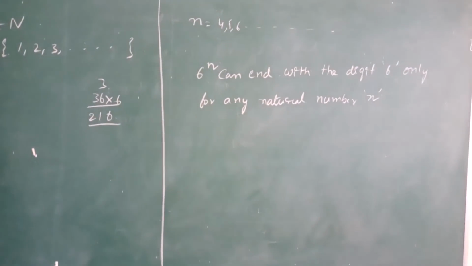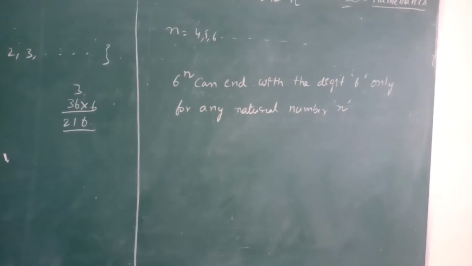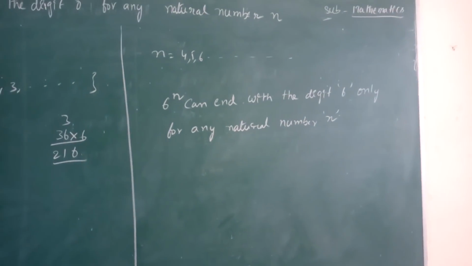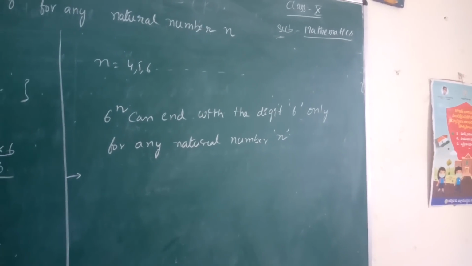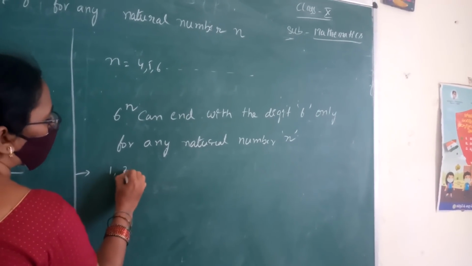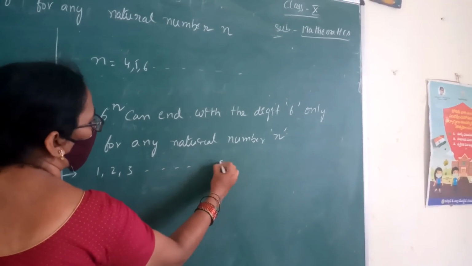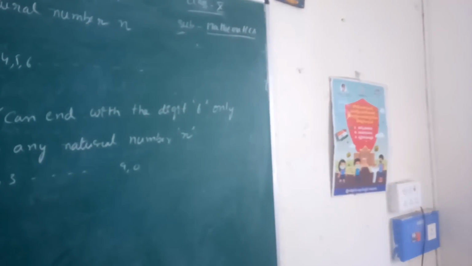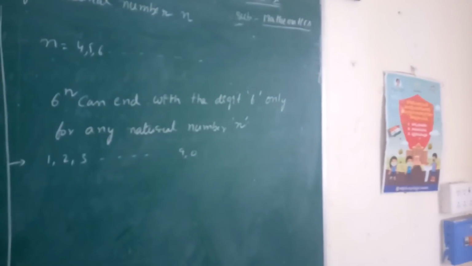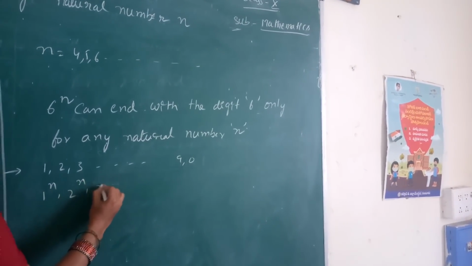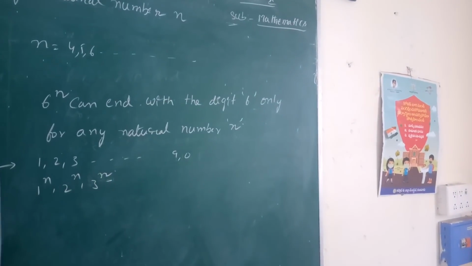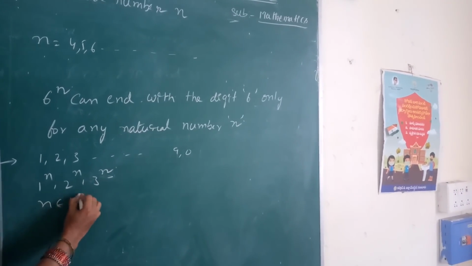Children, hope you understood. This is not only for 6 power n. If you take any digit, digits start from 1, 2, 3 up to 9, 0, you can find any digit in this way: 1 power n, 2 power n, 3 power n, where n belongs to natural numbers.